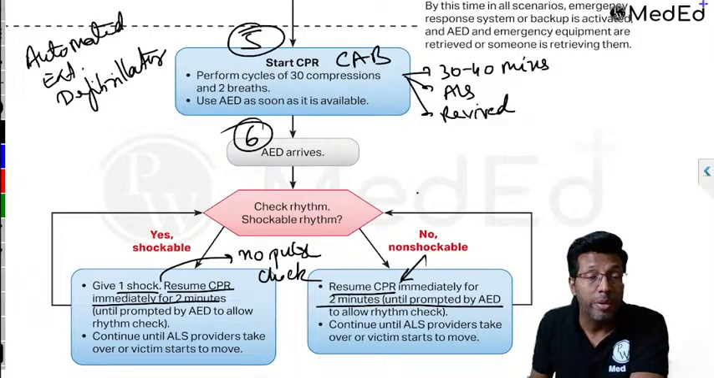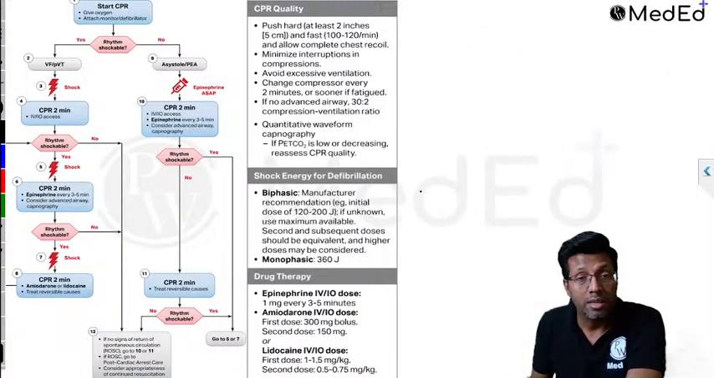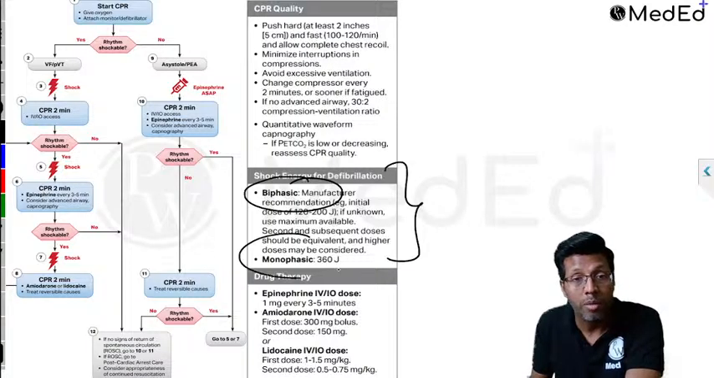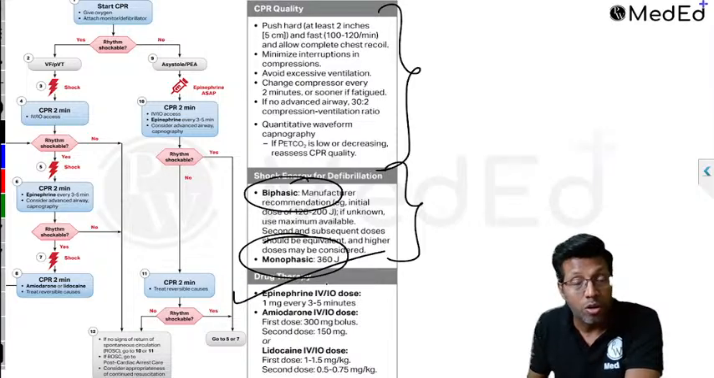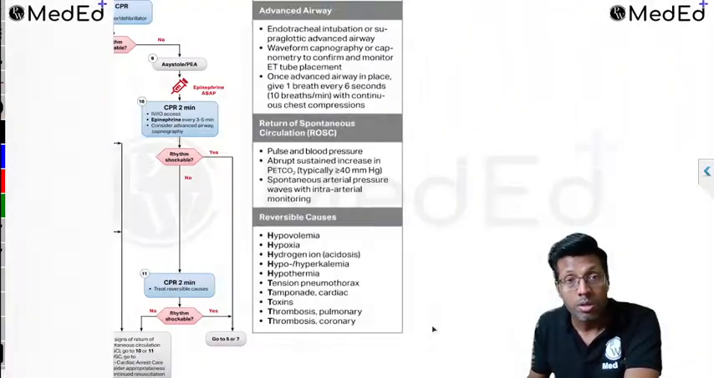What is the difference between BLS and ALS? In ALS, you have a defibrillator where you can decide whether it is monophasic or biphasic, and how much shock you're going to give. The quality of chest compression is better. You can use drugs. Intravenous and intraosseous lines are available. So epinephrine or adrenaline, amiodarone, lignocaine, and magnesium can be used, right?